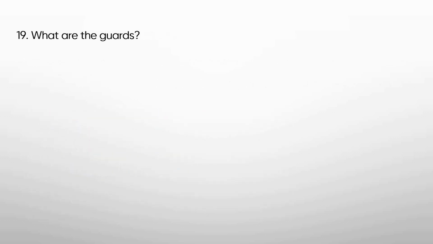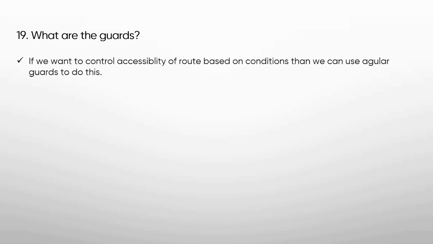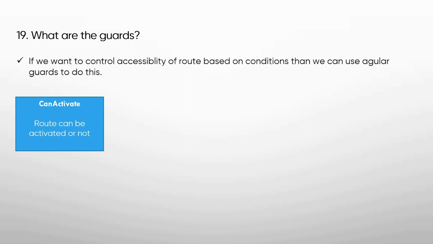Next we will see what are guards. If you want to control accessibility of routes based on conditions, then we can use Angular guards to do this. There are some types of guards. First we will see canActivate. It decides if a route can be activated or not, and it will be applicable only on the route in which we configured it.